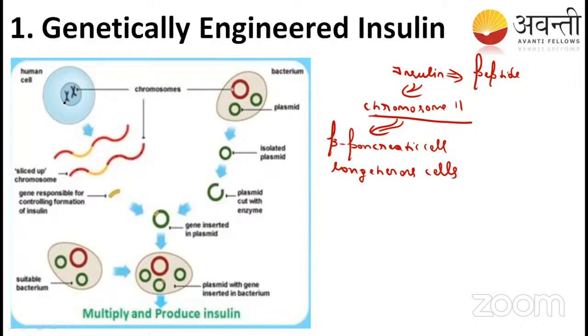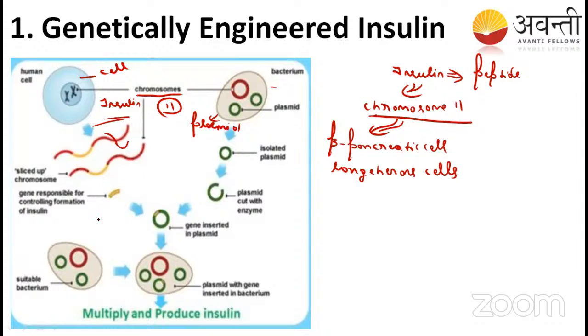See here how they did it. First, they took the human cell, then they took chromosome number 11. They took the bacteria too. From the bacteria, what will we take? You know what we will take, student? We will take the plasmid from the bacteria, right? And this is the gene which is coding for the insulin. So we have taken the gene from the human and the plasmid from the bacteria, and we will insert both and make the recombinant DNA, right?